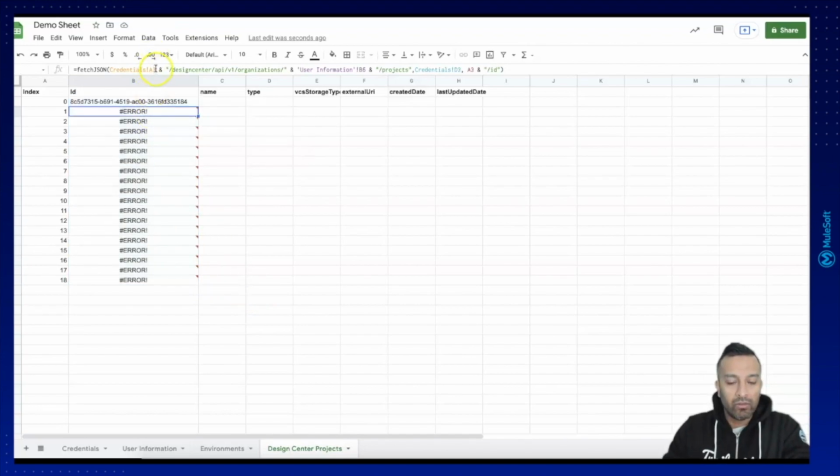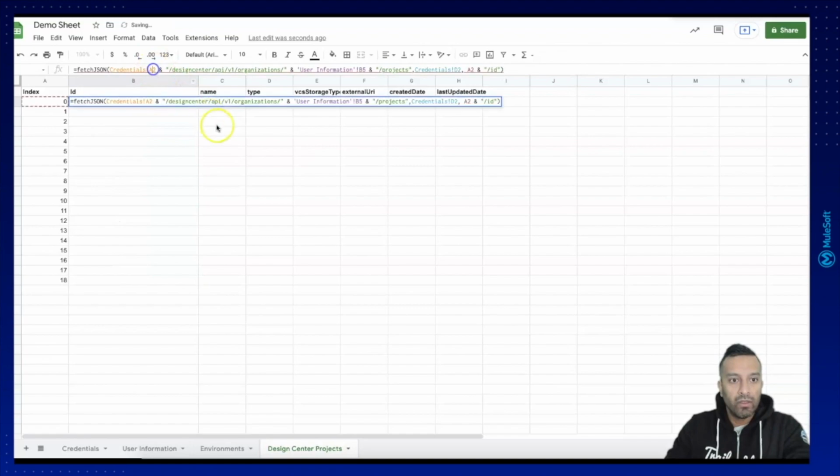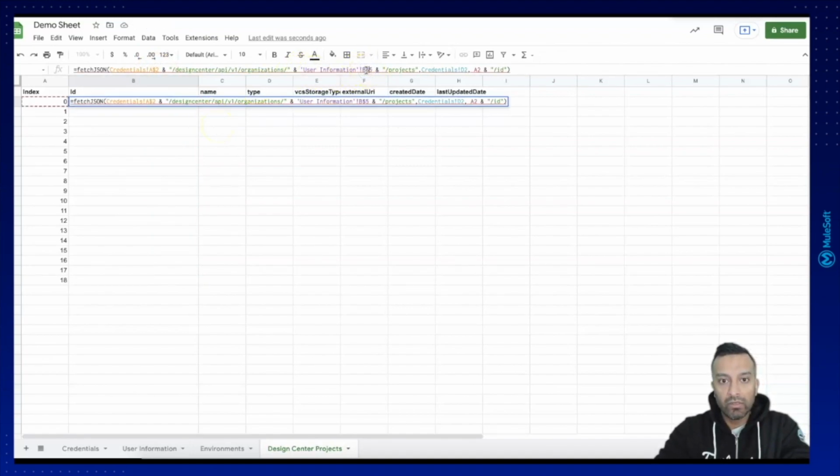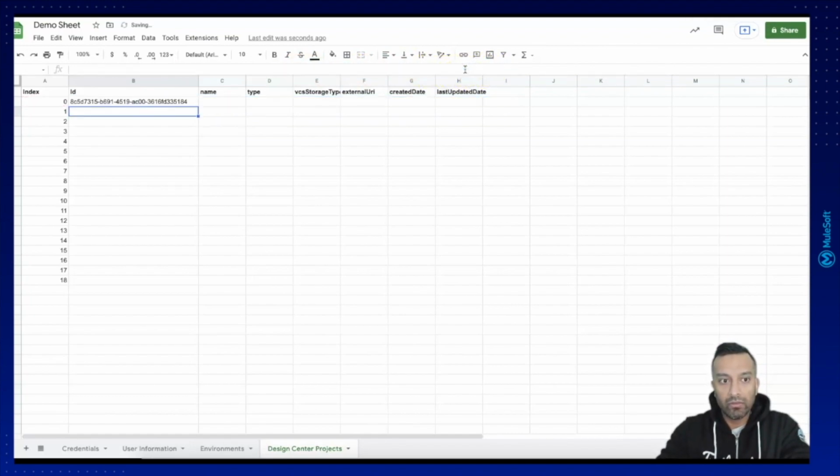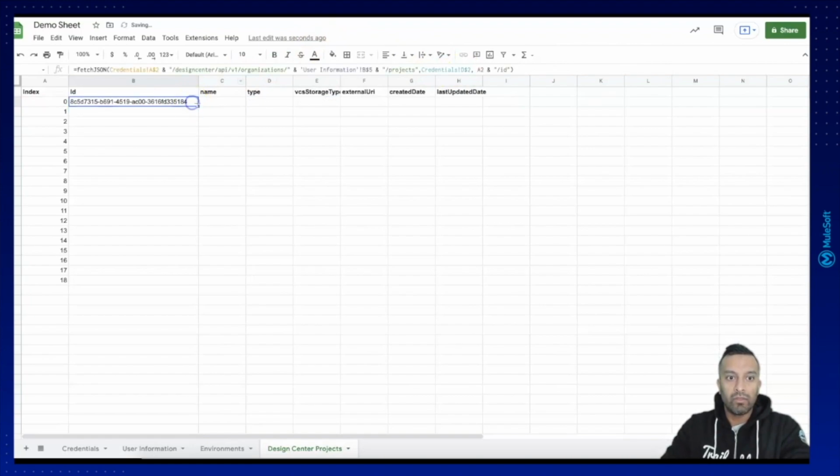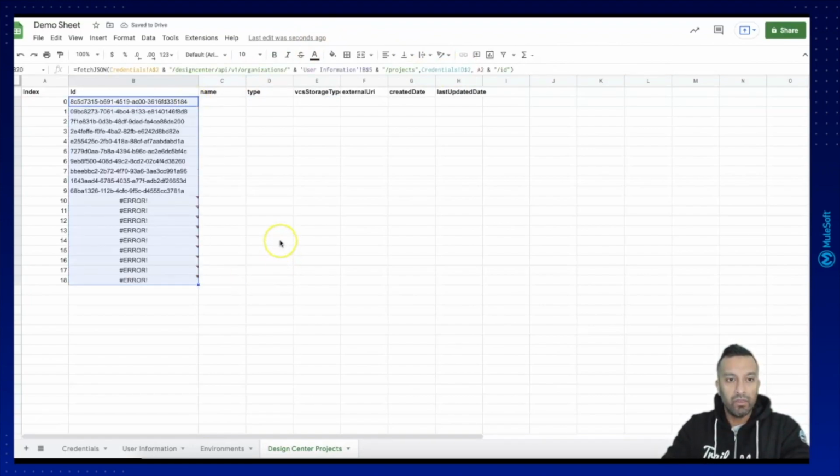And okay, so I missed something, sorry. I have to put here a $, and here also a $. And now I can just drag and drop it until the field 18. And this should be coming with all the different IDs.